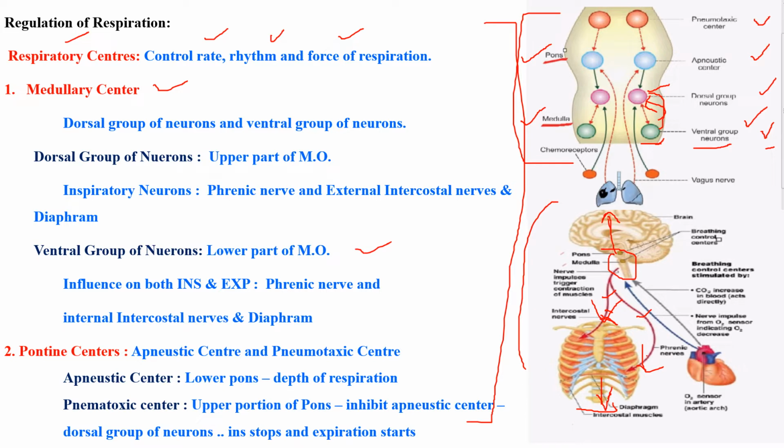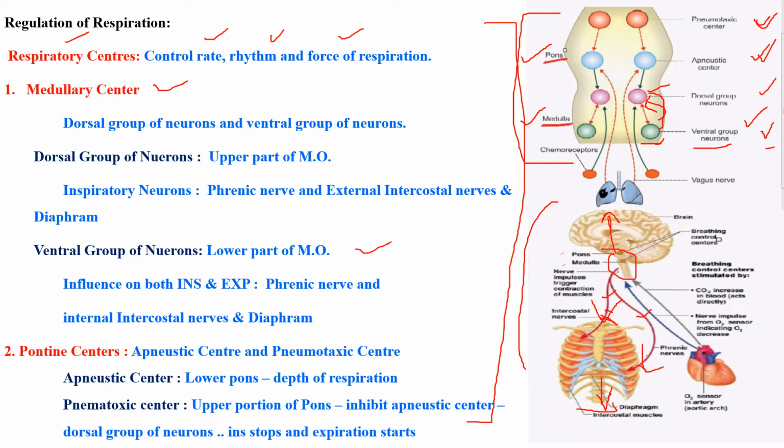Okay, next we'll see about the pontine centers. Pontine centers, there are two things. One is the apneustic center and number two is the pneumotaxic center. First, the apneustic center, where it is located and its function. The same for the pneumotaxic center, where it is located and the function.